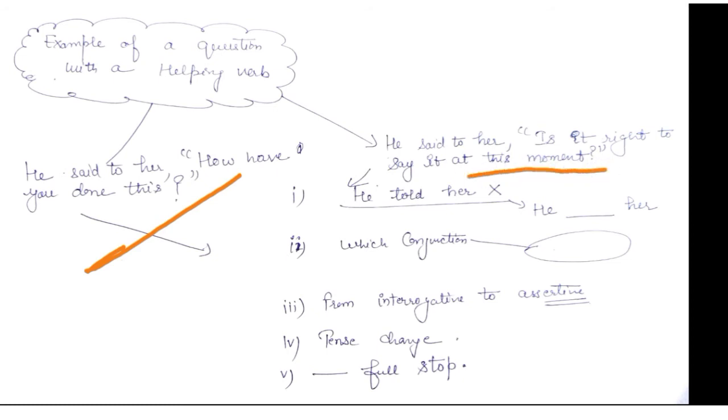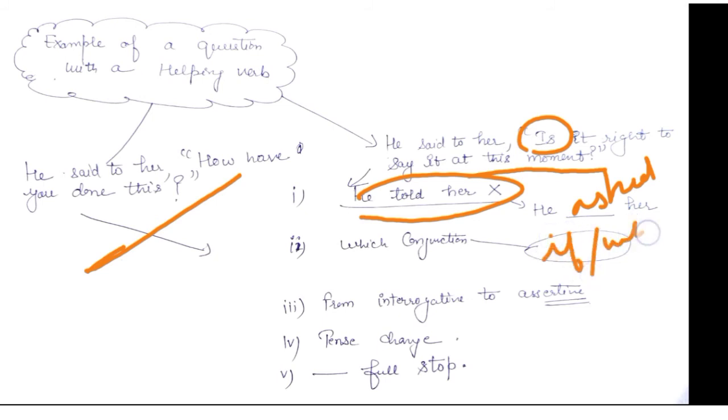First of all, he told her, so that is why the cross is written over there. He asked her, or inquired of her. Now we know that if it is starting with the helping verb, which conjunction is to be used? If or whether. We can use if or whether in place of the comma and inverted comma.